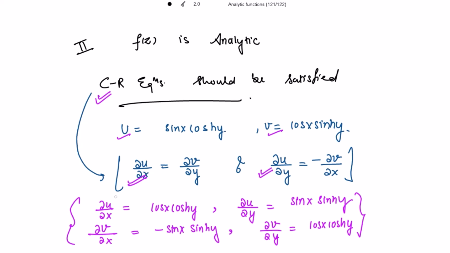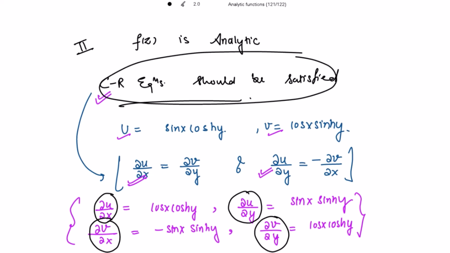And since all the partial derivatives of u and v with respect to x and y are continuous everywhere, since these are all trigonometric functions, and also the Cauchy-Riemann equations are satisfied, from this we say that the function is analytic everywhere. So let's write this.